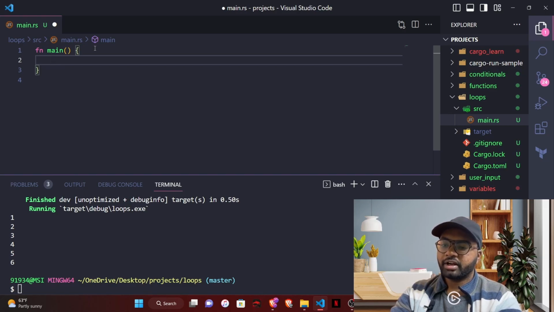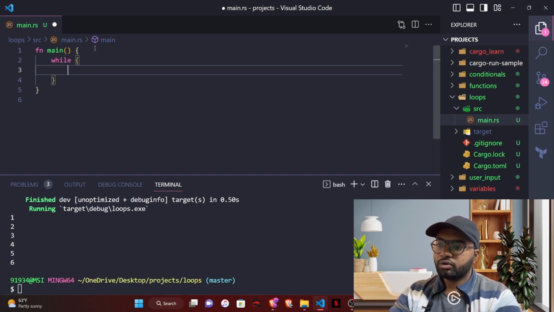Let's say we have a condition. Whenever it is true, the loop should continue. If it is false, the loop should end. So while is the keyword we use for it, and we have to give some condition here, and after the condition we have to give curly braces, and inside the curly braces we will give whatever we want to loop.